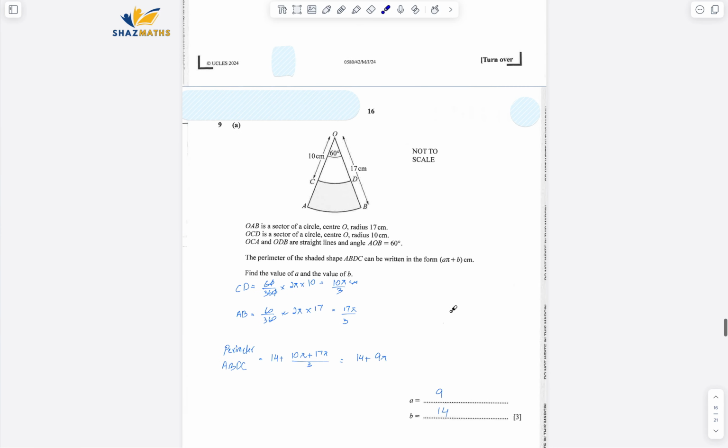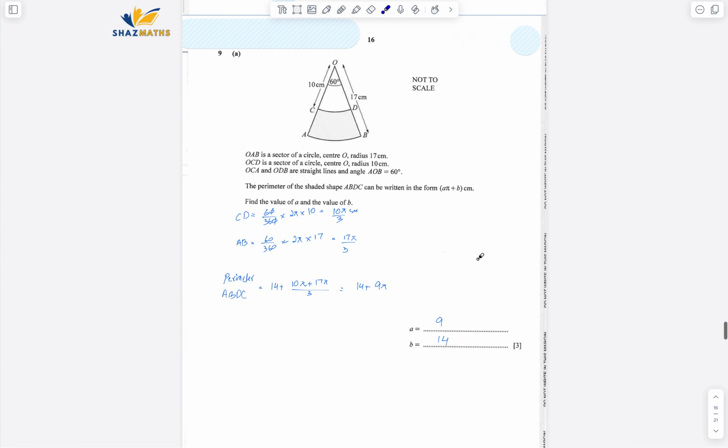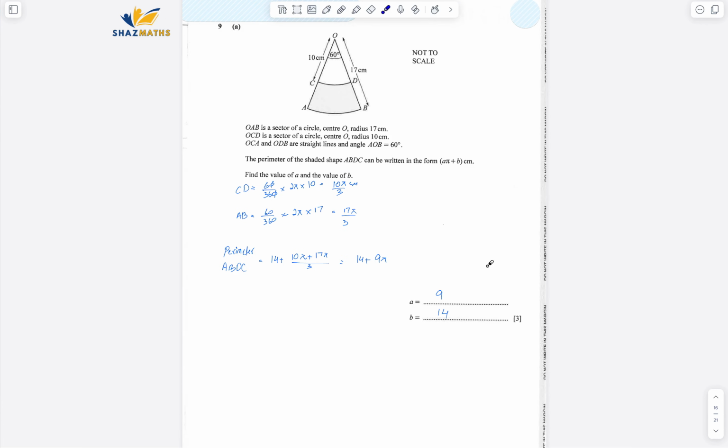Let's go ahead. Question number 9. Again, it's kind of mensuration, because that's the area of a sector. We know OAB is a sector of a circle with center O. OCD is a sector of a circle with center O, radius 10. OCA and ODB are straight lines. Angle OAB is 60 degrees. The perimeter of the shaded shape ABCD can be written in this form.